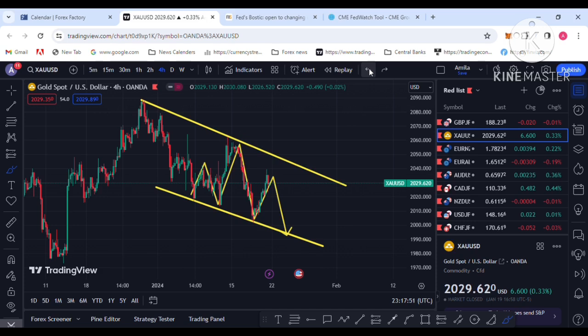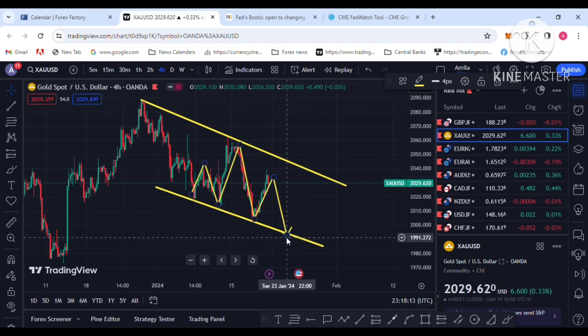This is the famous reversal pattern that traders know, the head and shoulders pattern. Technically I expect it to continue next week and the price to drop again to the 2000 level. So you have a sell opportunity next week also.